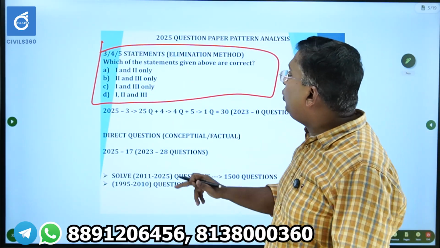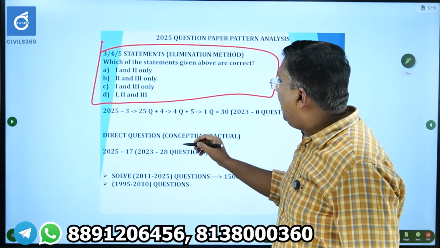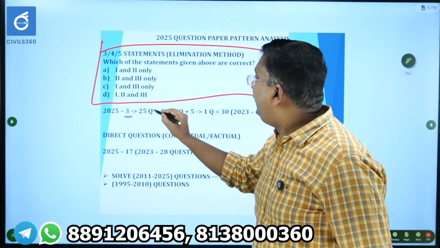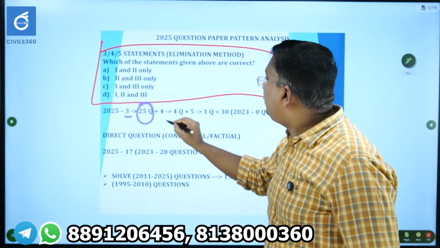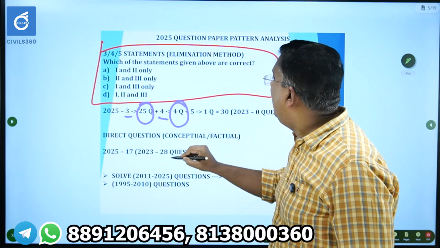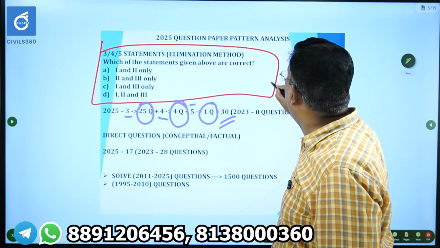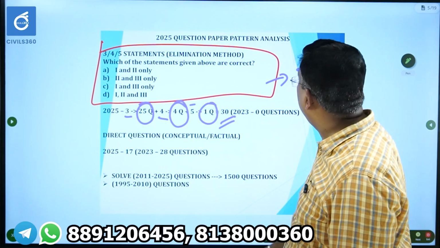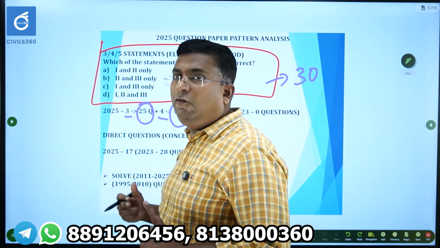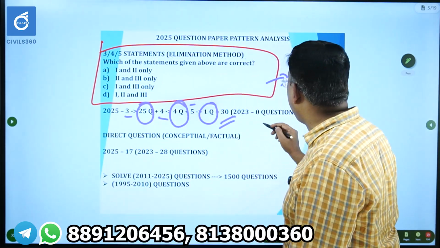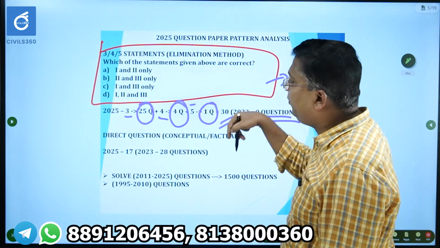So in the year 2025, 3-statement questions, 25 questions were there. 4-statement questions, 4 questions were there. 5-statement questions, 1 question was there. So total 30 questions were there. That is the reason why, compared to 2023, in 2023 0 questions were there, elimination method.